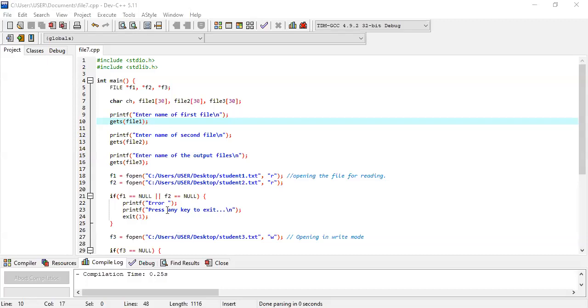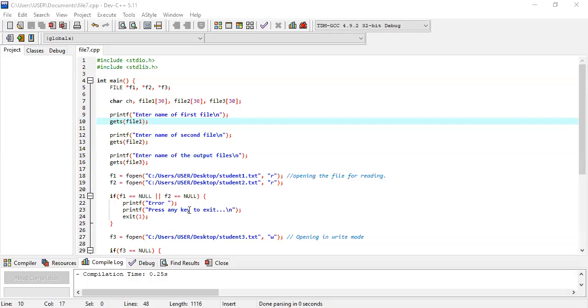So if both the files F1 and F2 are null, then this part is showing that this is an error, but there is nothing here to copy from F1 and F2 to F3.